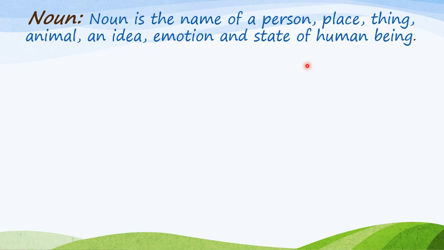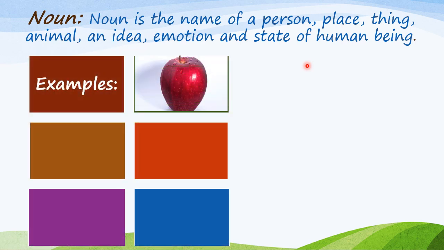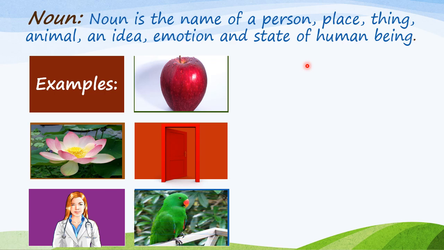So here are a few examples of noun: apple, flower, that is lotus, door, we all are familiar with door, yes, good, doctor, who always helps us when we are sick. Parrot, a beautiful creature of nature, a beautiful bird.